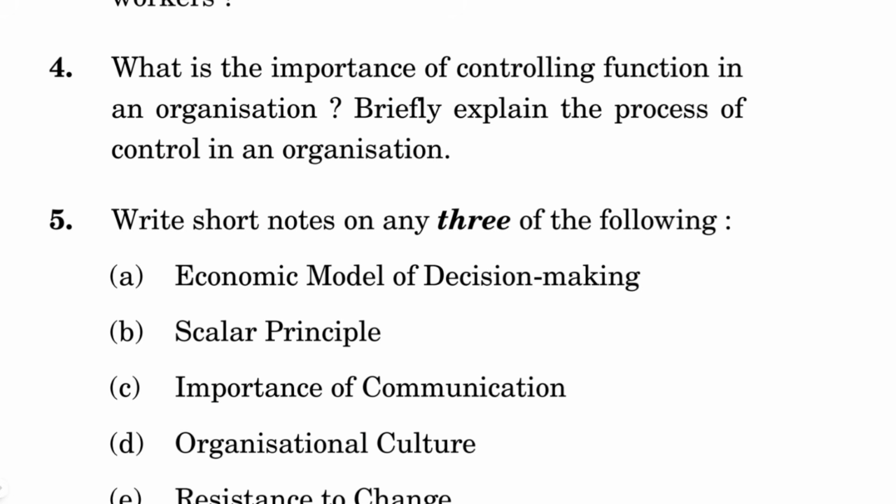And then, after a certain point of time, we will measure where we are at and where we actually wanted to go. Whatever the difference is, whatever corrective step needs to be taken in order to move us closer to the target, we will do that, right? So that is the importance of the controlling function and the process of control in the organization. It will help us determine if the performance matches the standard and take corrective action, and we will also be able to reevaluate our standards.